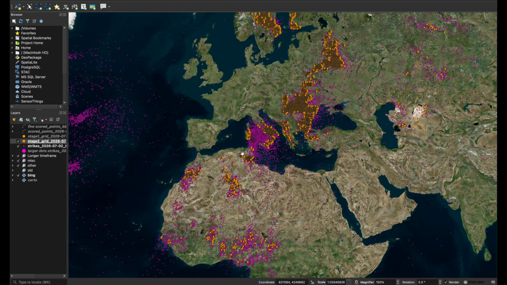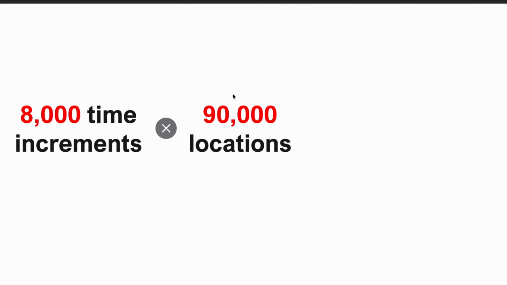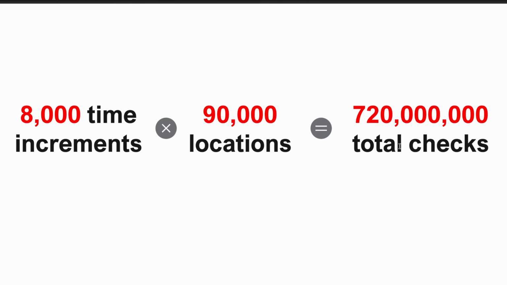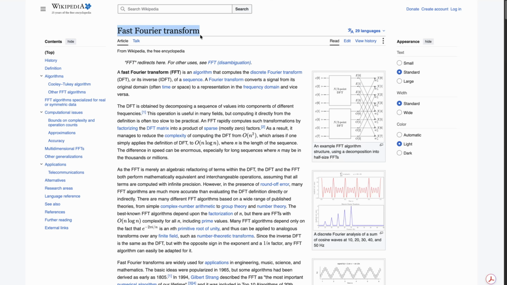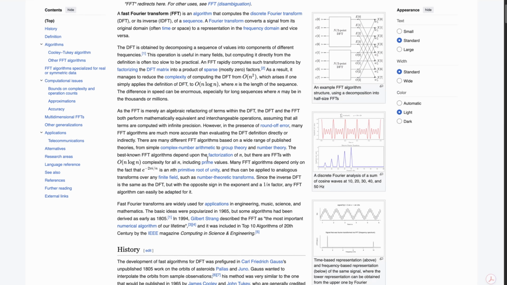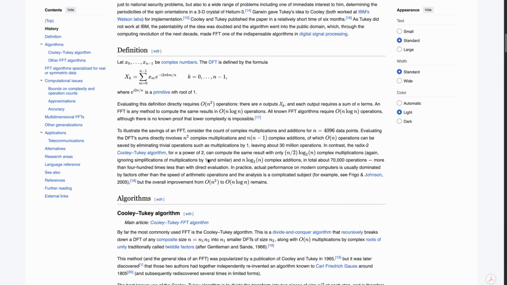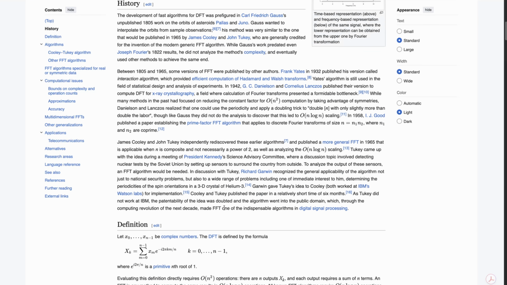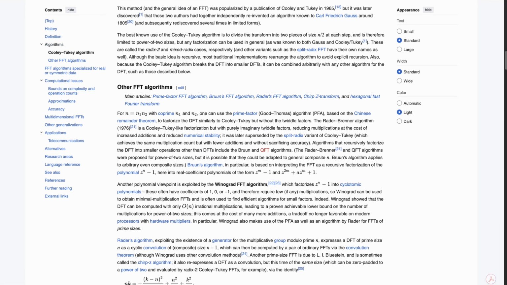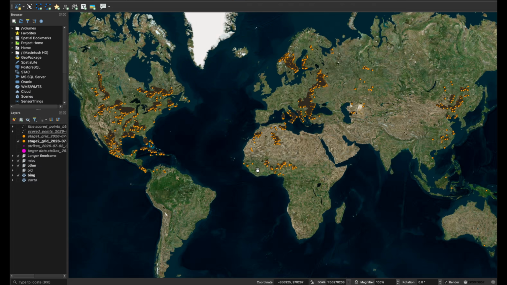But remember, at each point, we need to do that time sweep for the whole day at 5-second increments. That's about 8,000 checks per point times 90,000 points. In total, about 700 million checks. That's where using cosine similarity here comes in handy a lot, because we can use a fast Fourier transform, or FFT. Now this isn't a math channel, so don't worry, I'm not going to go into detail. Just know that FFT is an algorithm that makes it extremely efficient to calculate these cosine similarity scores across multiple time offsets. So that's the entire methodology.